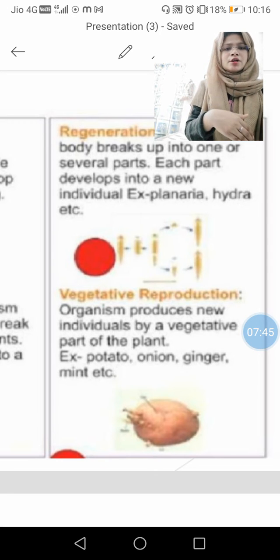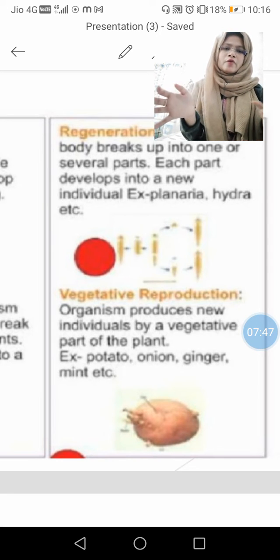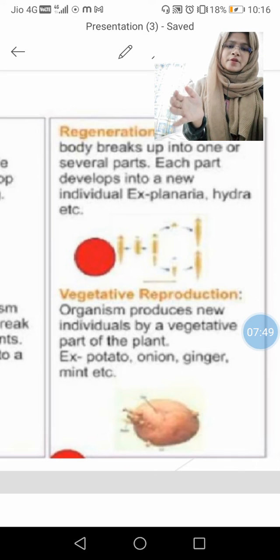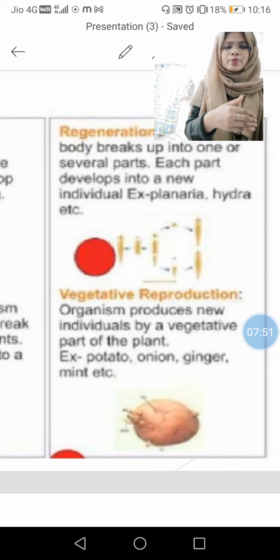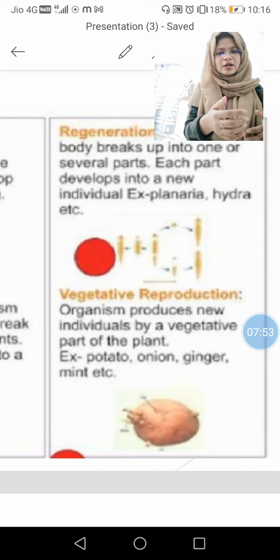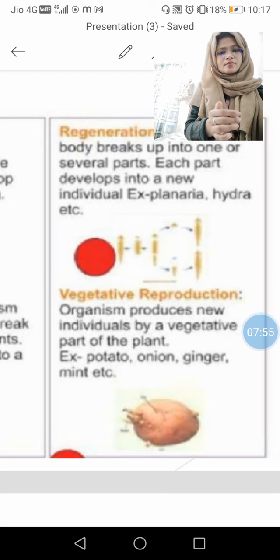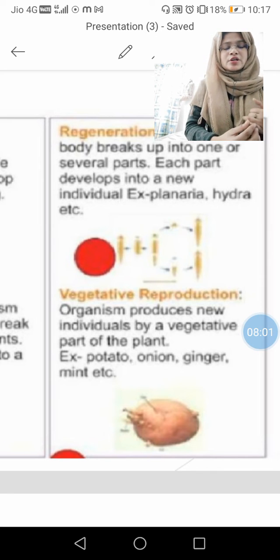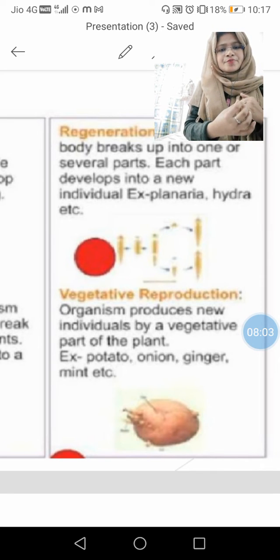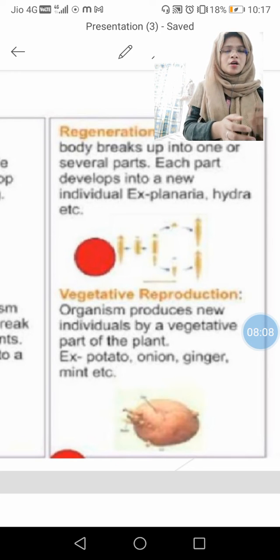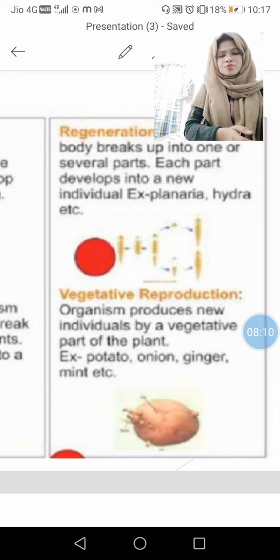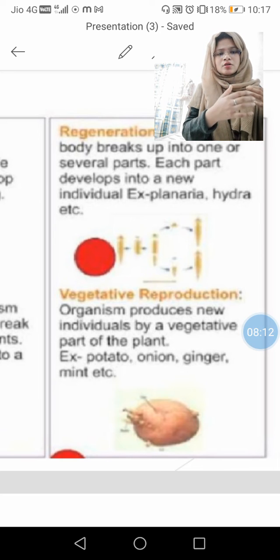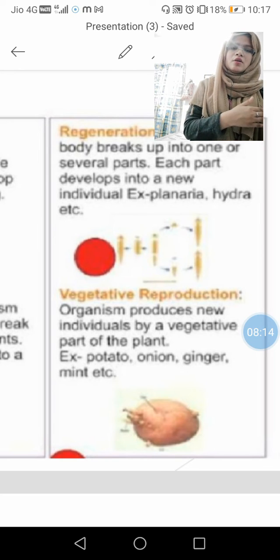There is no need for seed. Formation of a new individual occurs when the vegetative part of the plant gives rise to a new individual. In vegetative reproduction, any vegetative part of the plant has the capability to produce new organisms.